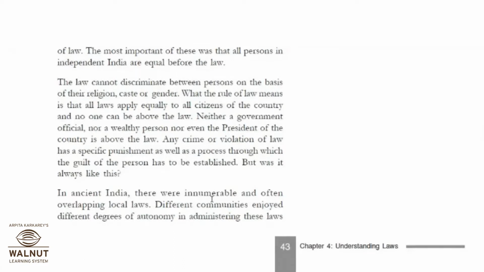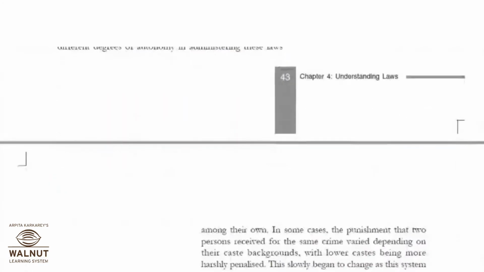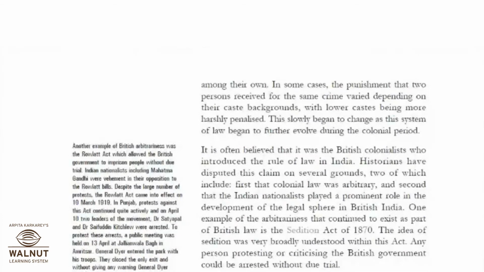Different communities enjoyed different degrees of autonomy in administering these laws among their own. In some cases, the punishment that two persons received for the same crime varied depending on caste background, with lower castes being more harshly punished.